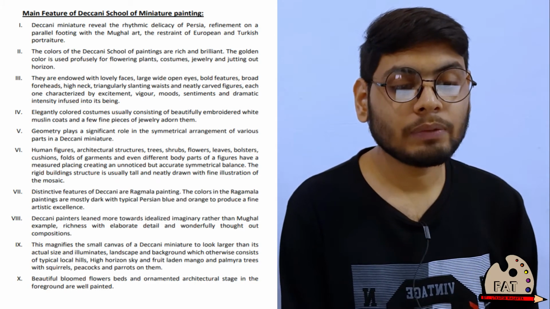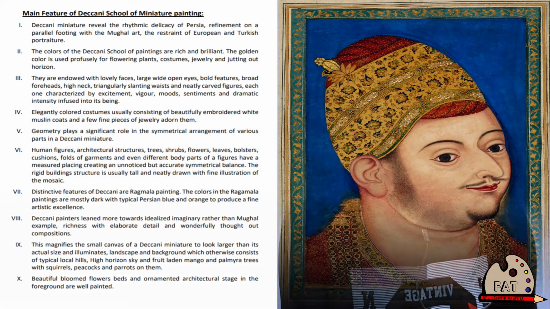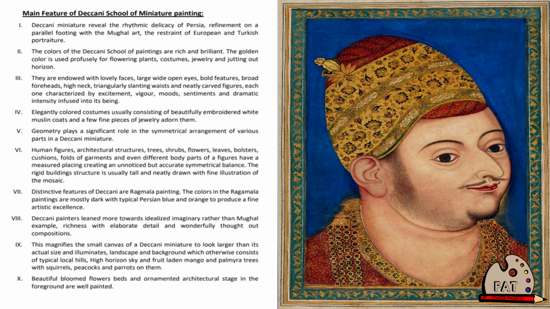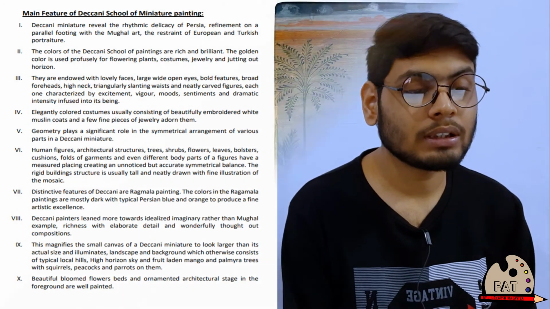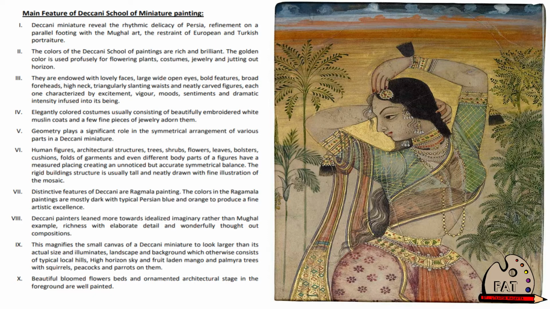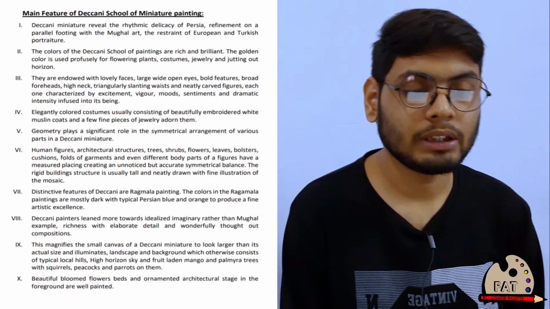Second point, the colors of Deccani school of paintings are rich and brilliant. You are shown with the example everywhere. The golden color is used profusely for flowering plants, costume, jewelry and jutting out horizon. Third point, they are endowed with lovely faces, large wide open eyes, bold features, broad forehead, high neck, triangular slanting waist and neatly carved figures, each one characterized by excitement, vigor, moods, sentiments and dramatic intensity infused into its being. We have already discussed this point in the specialities of Deccani art.